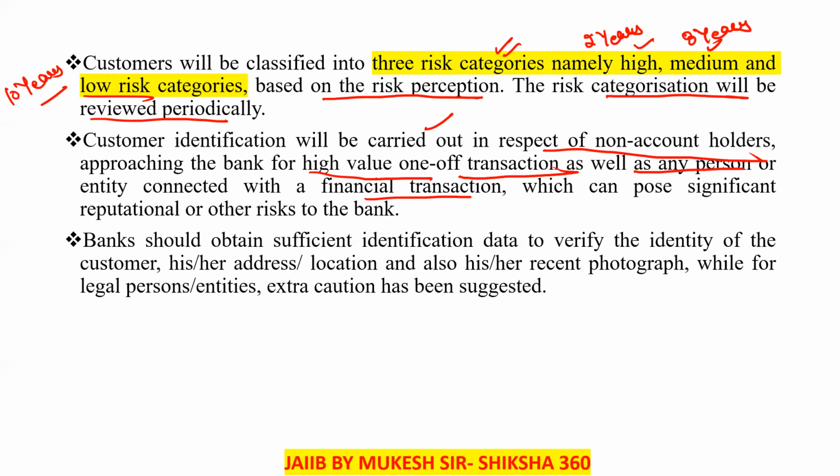So the bank should obtain sufficient identification data to verify the identity of the customer, his or her address or location, and also his or her recent photograph. For legal persons or entities, extra caution has to be exercised. Like for the photograph, after every 5 to 6 years photographs have to be changed, so that we are able to identify the customer.